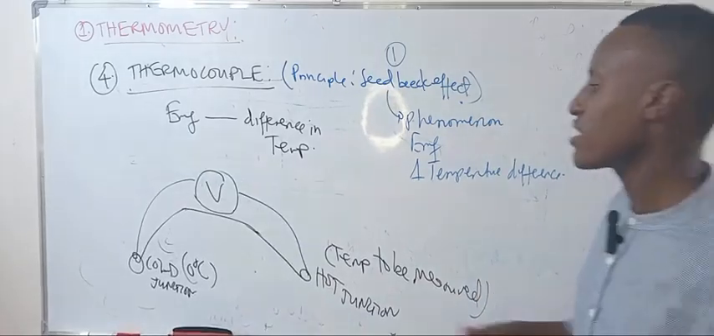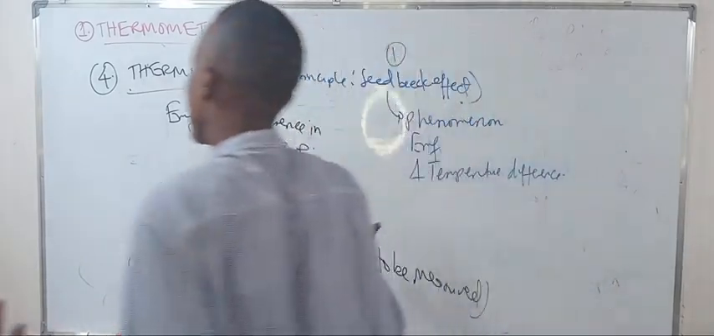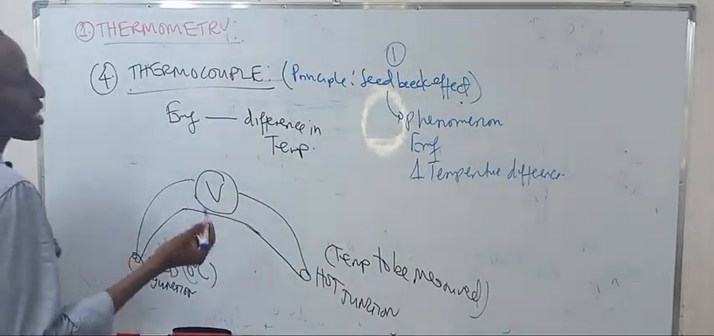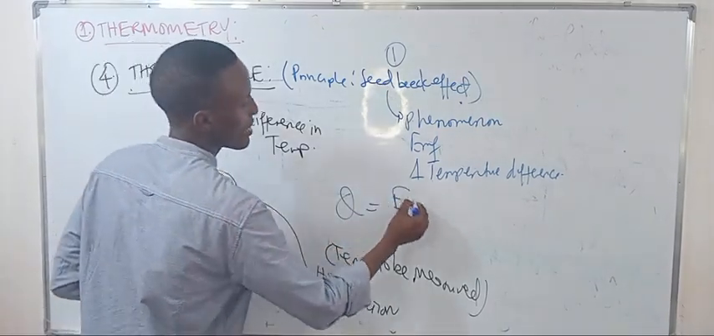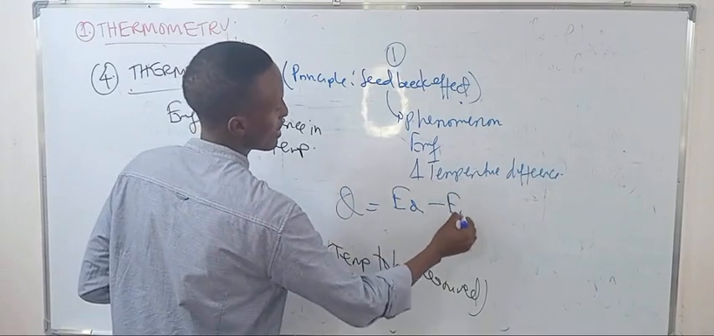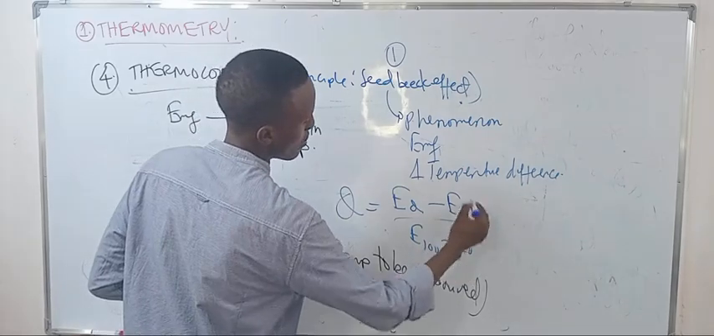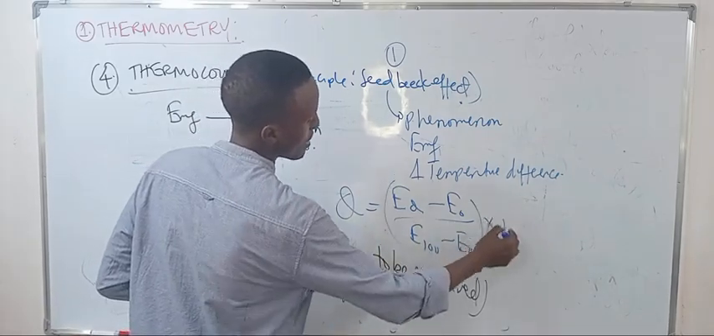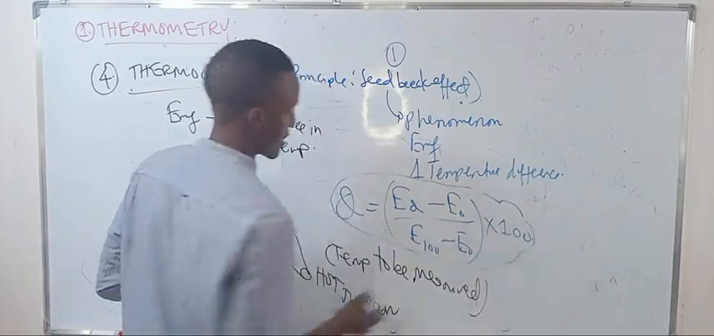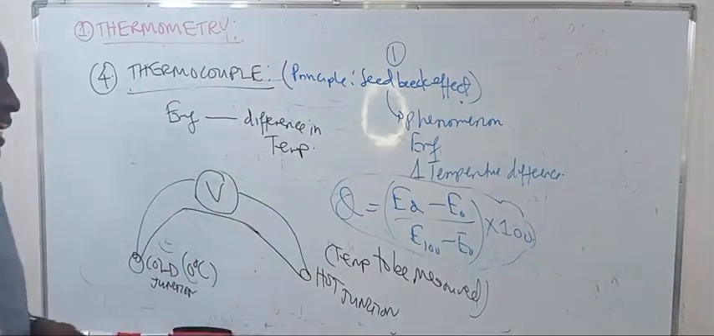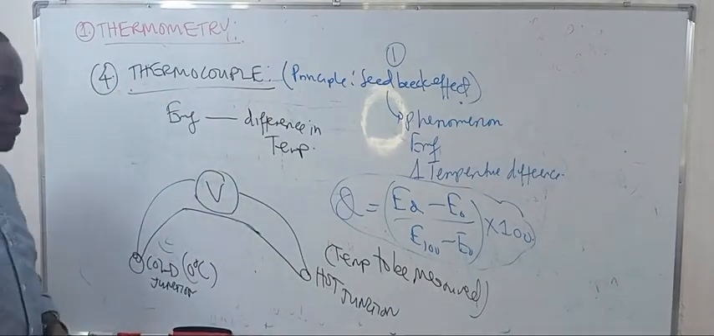So if there is a difference between the 2 points, there is EMF development. If the EMF has been developed between the 2 points, you can now calculate the temperature. It is about E at theta minus E at 0. You measure E at 100 minus E at 0, times what we call 100. That's how we measure theta. That's about the thermocouple.